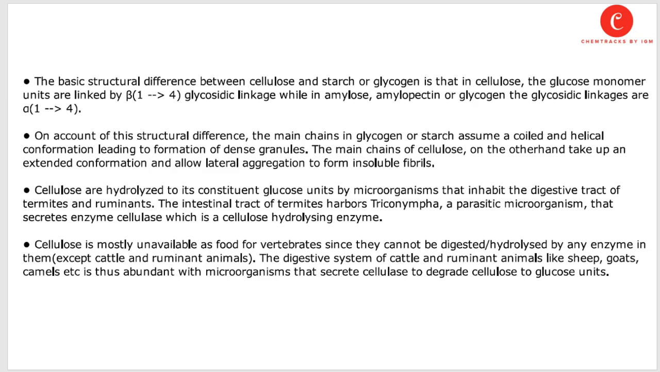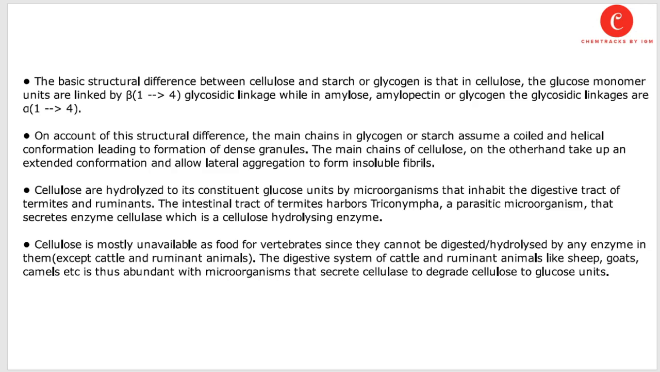Cellulose is hydrolyzed to its constituent glucose units by microorganisms that inhabit the digestive tract of termites and ruminants. The intestinal tract of termites and herbivores contains commensal and parasitic microorganisms that secrete the enzyme cellulase, which is the cellulose hydrolyzing enzyme. So the linkages between the cellulose molecules will be cleaved by the enzyme cellulase.